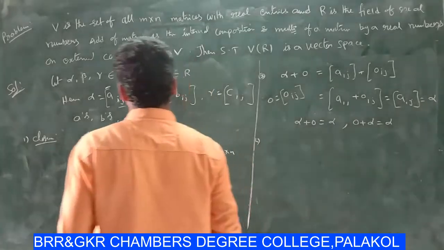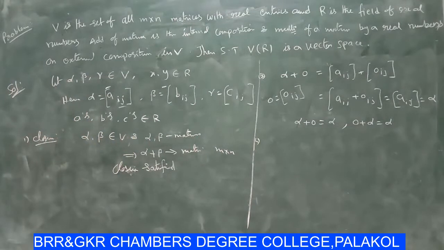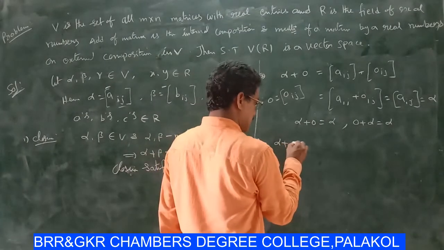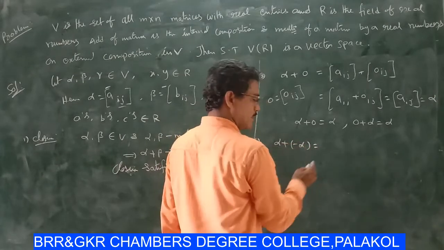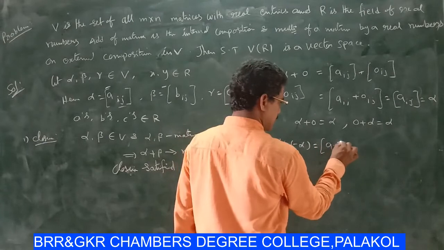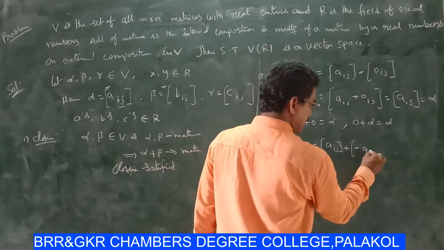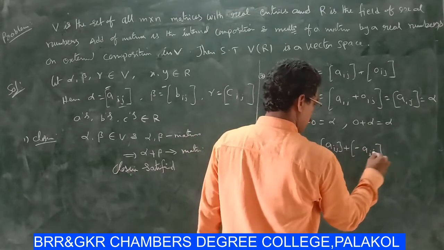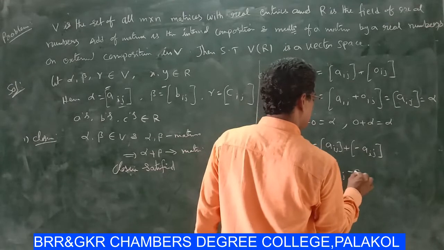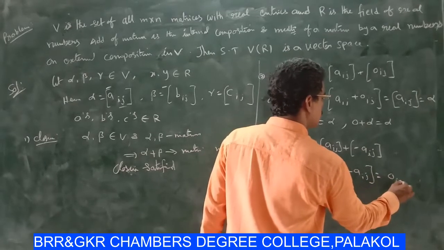Now fourth, here the fourth condition is inverse. Inverse means alpha plus minus alpha equal to, alpha means Aij plus minus alpha means minus Aij, which is Aij minus Aij, which is called 0ij.